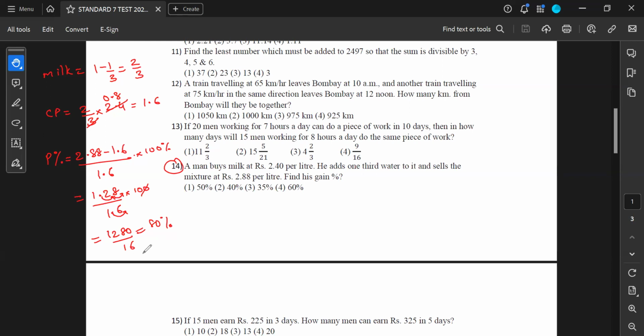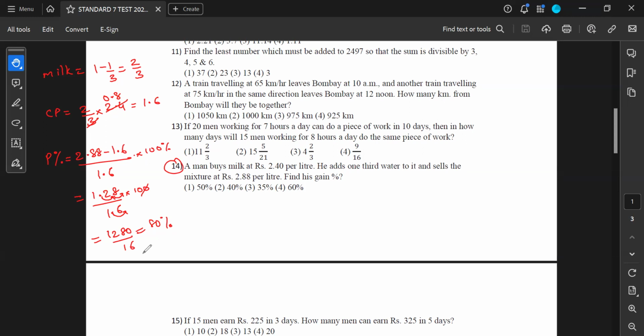In the first part, I did not subtract 1 whole from 1/3. Instead, I added one whole. I considered the milk to be 1 liter and I added 1/3 to it, which gives me 4/3. So if you use that method, then the answer will be 60%, and I think that might be the correct method for this.